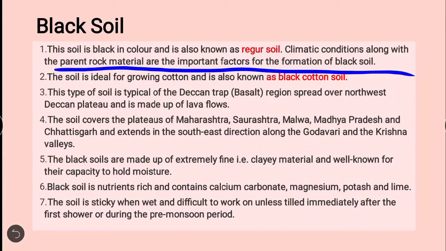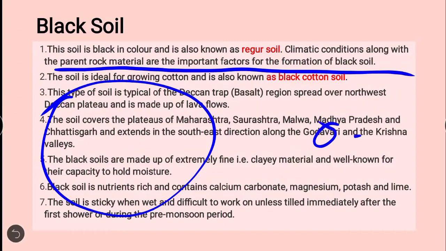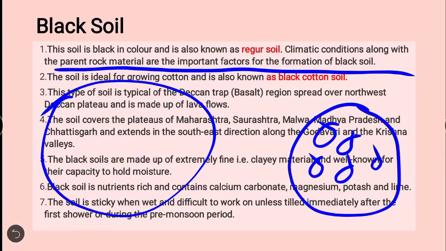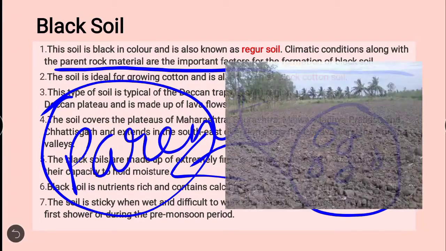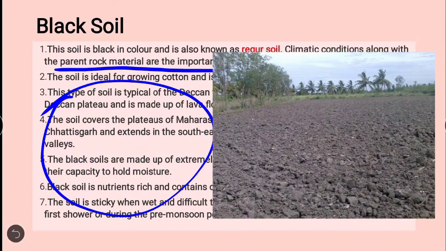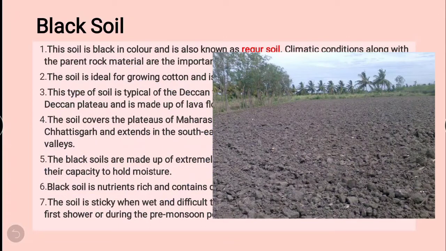It means that if this is the parent rock and this is your black soil, then this black soil will have the same property as the parent one. They will derive their whole property from the parent rock. Now it is ideal for growing cotton, and that's why it is known as black cotton soil. See, this is a very important point you should know: why black soil is also known as black cotton soil, because it gives good growth to the cotton plant.